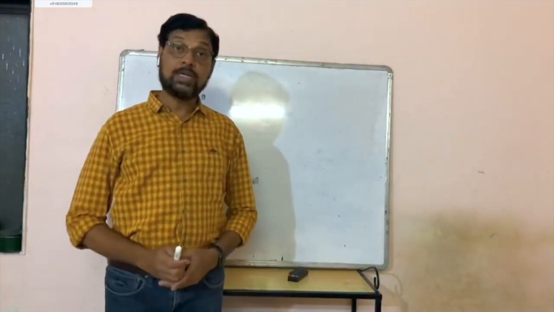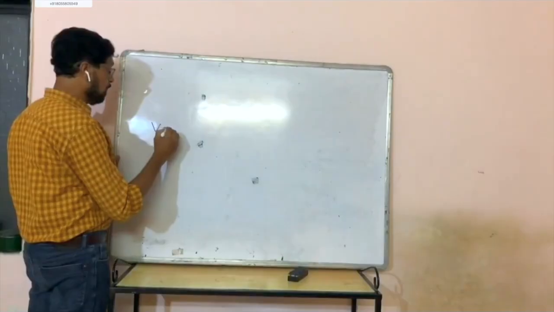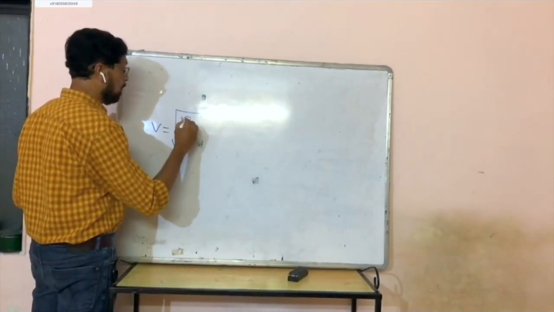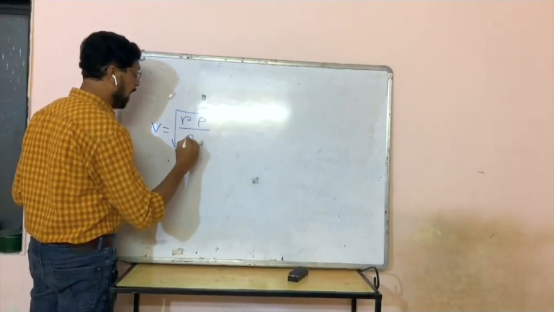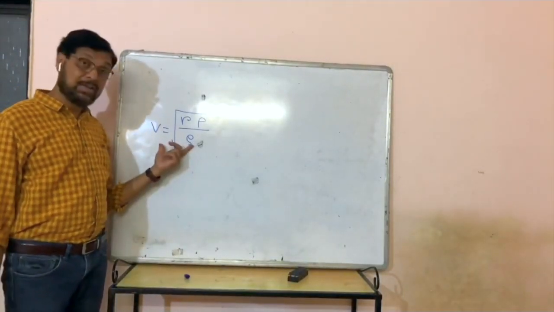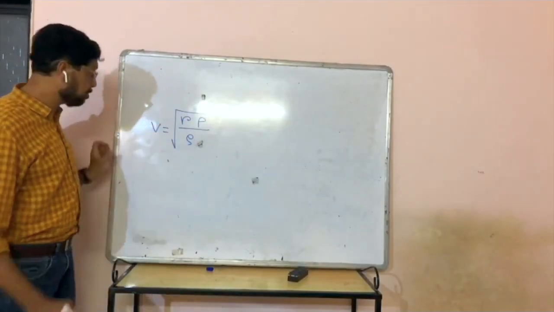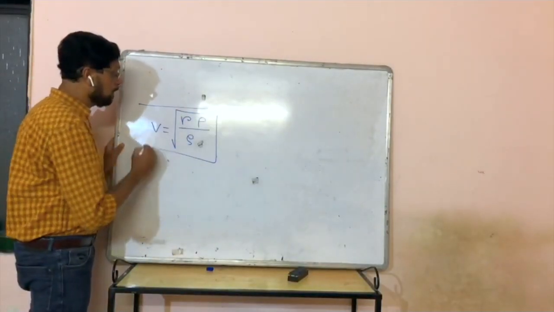So velocity of sound in a gas is given by V is equal to under root gamma P by rho, isn't it? This is the formula corrected by Laplace. Now if you observe this formula,